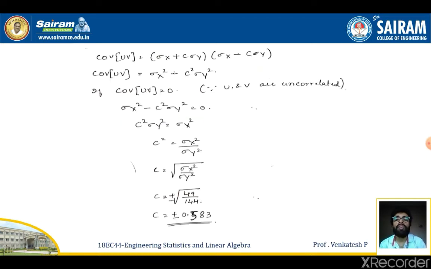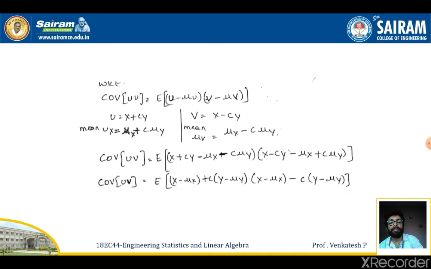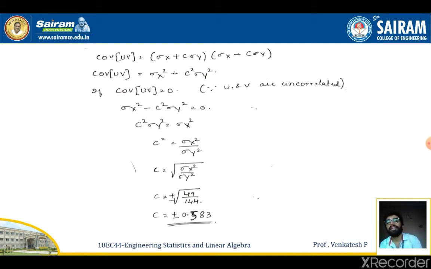So now covariance of uv can be written like this: expectation of x minus mu x will be sigma x, c into expectation of y minus mu y will be sigma y, again the same thing, sigma x here minus c times sigma y. So I'm rewriting the equation as covariance of uv is equal to (sigma x plus c sigma y) into (sigma x minus c sigma y). So this is in the form of the a plus b into a minus b formula. So I can write this as sigma x square minus c square sigma y square.